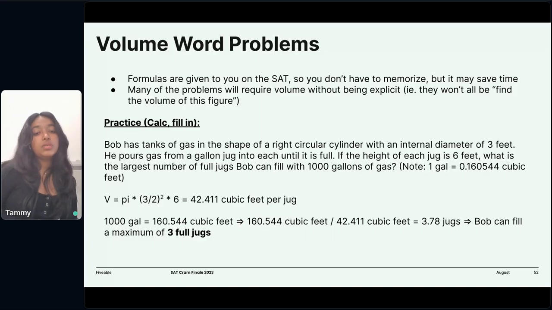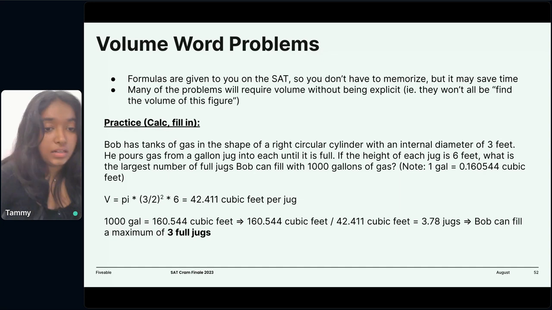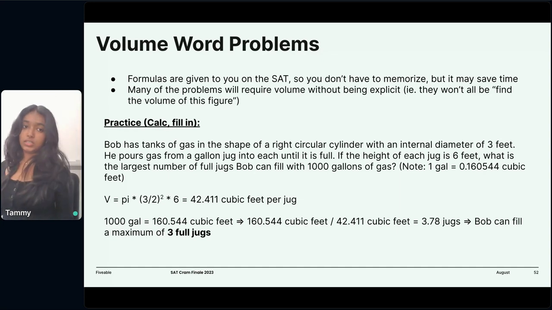So that is how much volume the jug can hold, right? Now we have 1,000 gallons, and we want to see how many jugs that can hold about 42 cubic feet it takes to get rid of the 1,000 gallons.